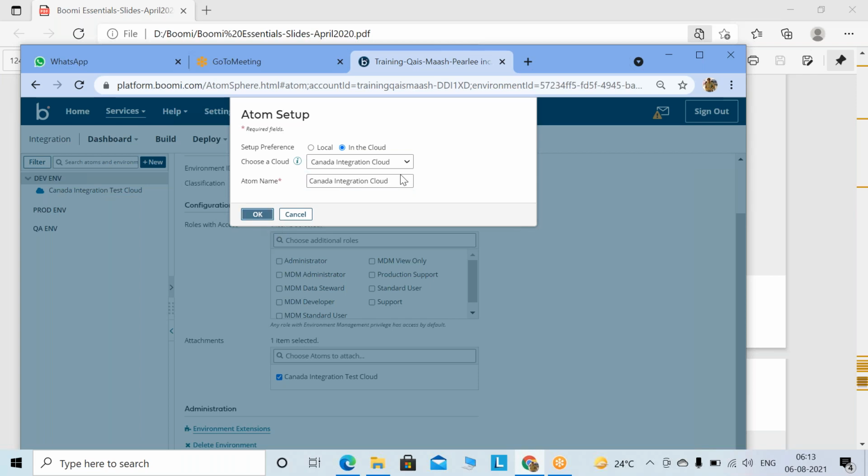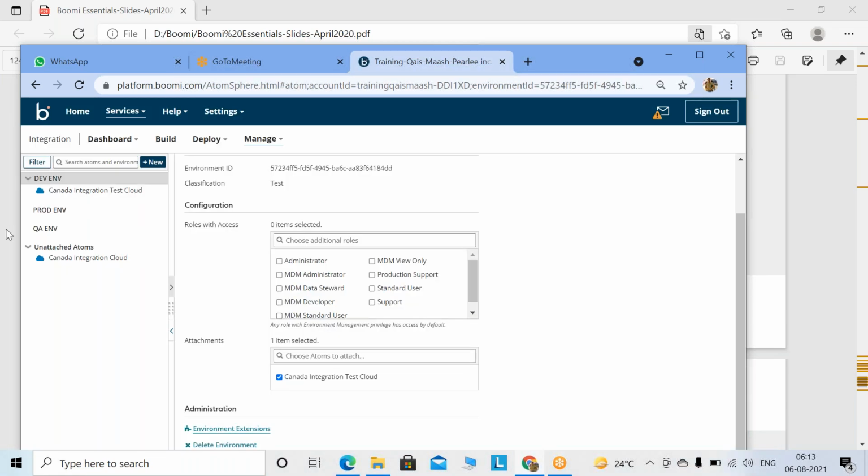Click OK. Now one more atom is there. This atom you attach to the production environment. If you click on that and come to the attachment, you see this atom is available.